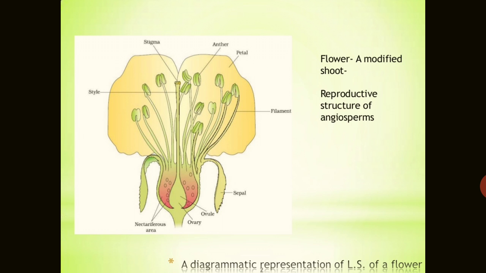So in this chapter we are going to deal with the morphology and structure, and the process of the sexual mode of reproduction found in the flowering plants, or the angiosperms. We know that a flower is a very fascinating organ of angiosperms, and it is a modified shoot. So we can say the flower is the reproductive structure of the angiosperms. Here is a diagram that shows the longitudinal section of the flower, in which you can see the petals, sepals, and along with them the androecium and gynoecium.